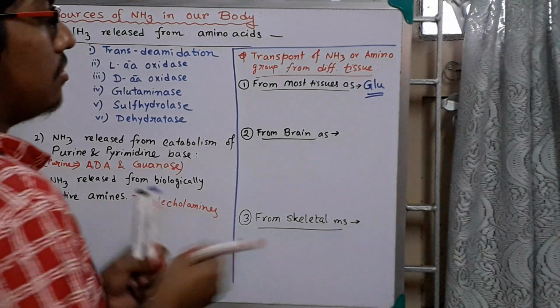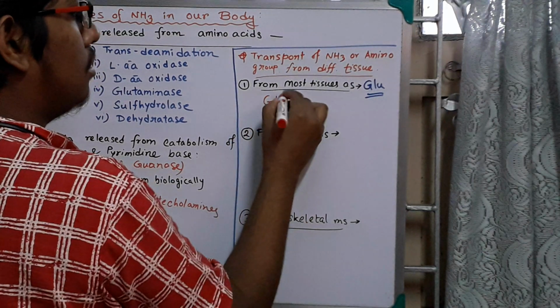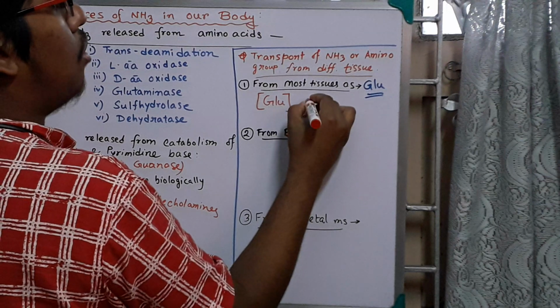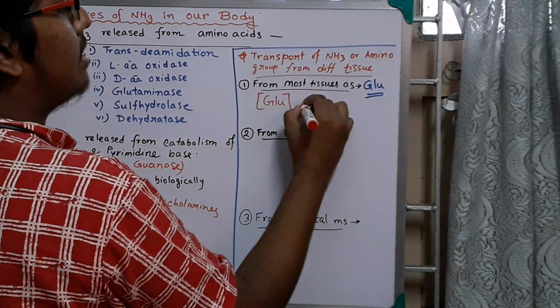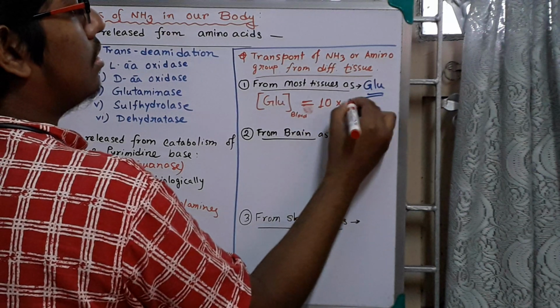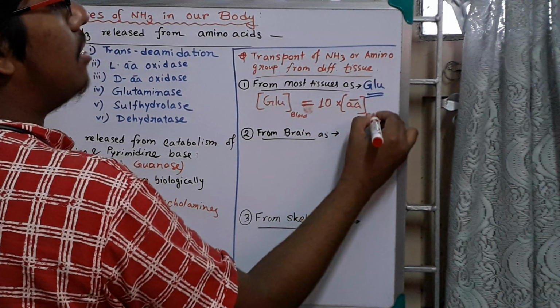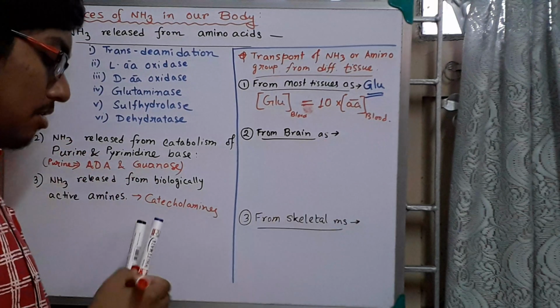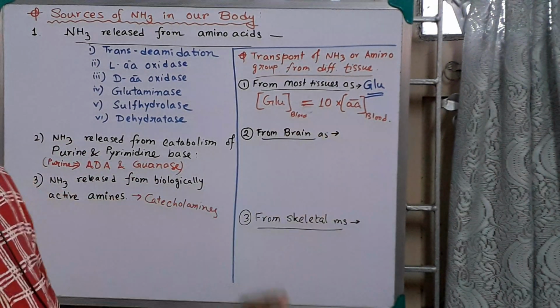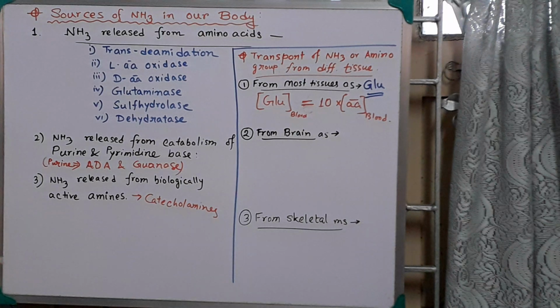So the glutamate concentration in our blood is almost 10 times that of any other amino acid in our blood. Now come to the second point, that is the brain.